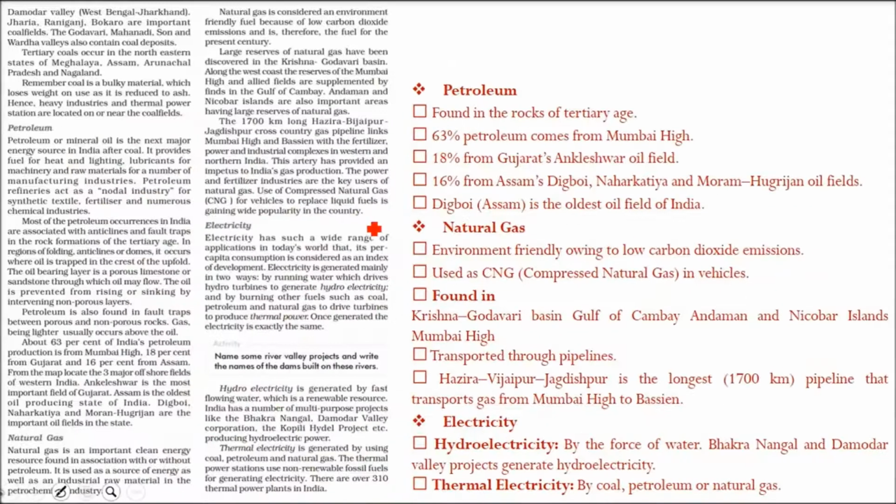Mostly wherever we get petroleum, we also get natural gas. Natural gas is the gaseous form, generally found above petroleum. Wherever petroleum is available, natural gas can be there. So first natural gas is extracted. It is environment friendly owing to low carbon dioxide emissions. Natural gas produces less carbon dioxide, and as we know, CO2 is the gas responsible for global warming. So whichever fuel produces less carbon dioxide is good for us.